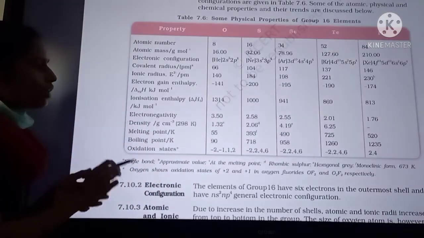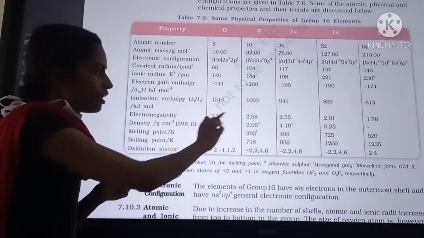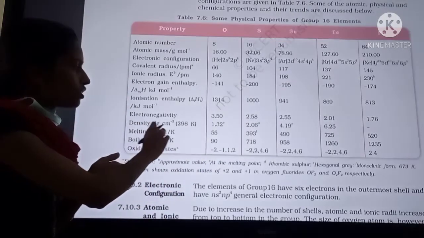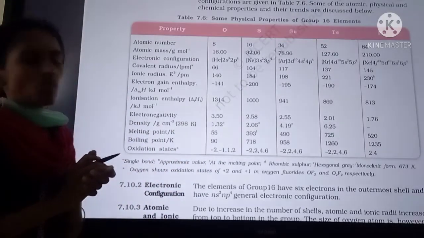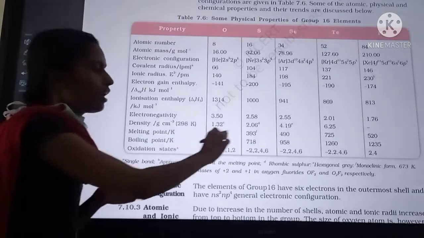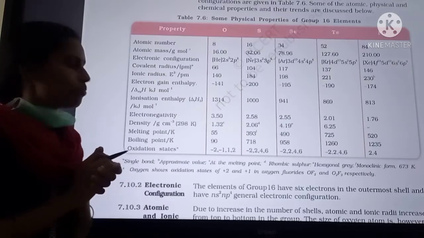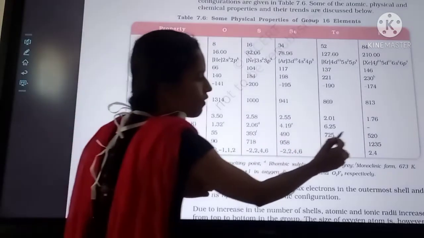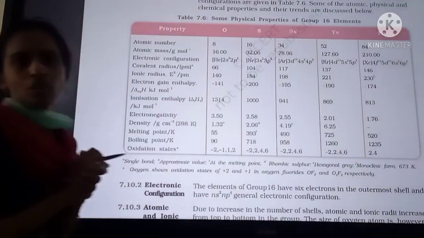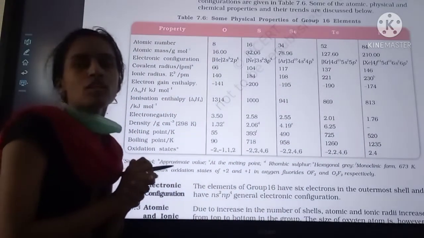Next, electronegativity values decrease from top to bottom. Density increases from top to bottom. Melting point and boiling point also increase from top to bottom. Here the value decreases from tellurium to polonium. That is the only exception here.